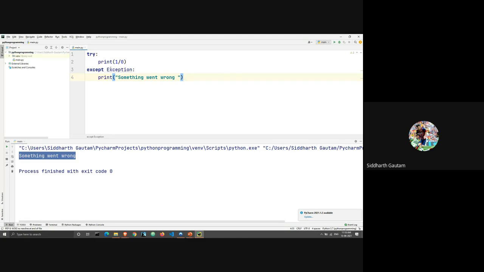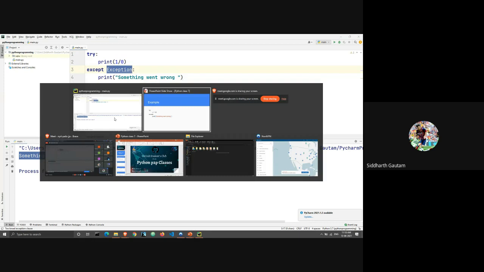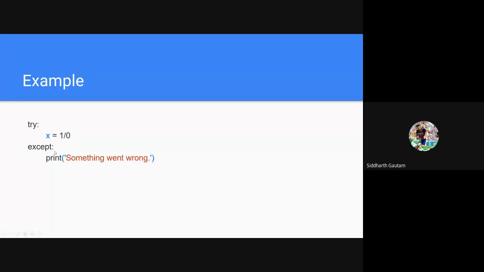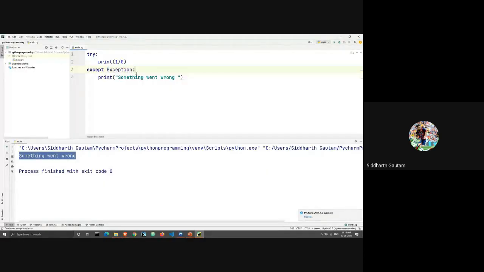So let's see, there's a reason why I used Exception here. If we go back to our example, there's just try and there's an except. The keyword Exception is missing here. The reason I use Exception is that if you use just except, if there's any kind of error, it doesn't matter what, the block of code inside that except block will get executed.